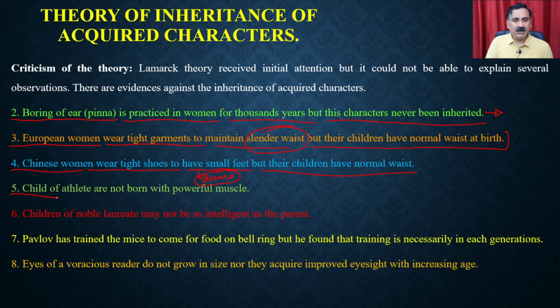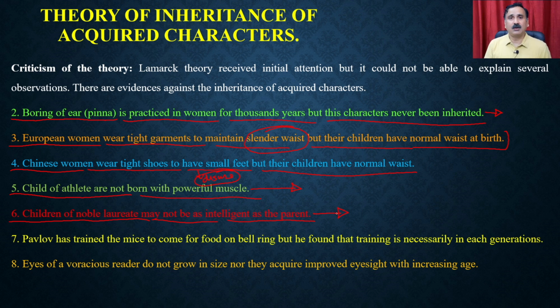Then we have the children of athletes, who are not born with powerful muscles. Same is true for blacksmiths or weightlifters. Weightlifters are acquiring huge power in their muscles, but that muscle power is not getting transmitted to their offspring. Then the children of Nobel laureates or professors are not as intelligent as the parents, because as I said, when you are studying, you are collecting the information into the brain, and the brain is nothing but a somatic cell, right?